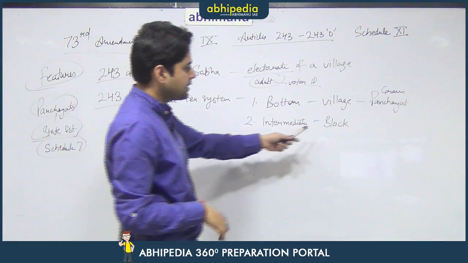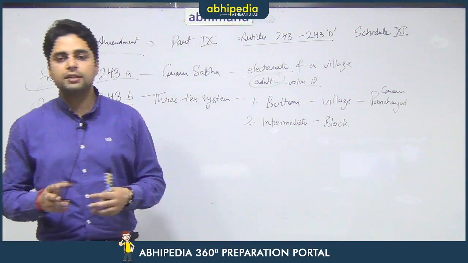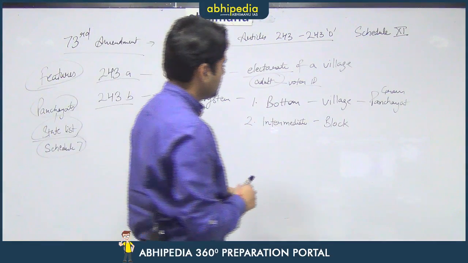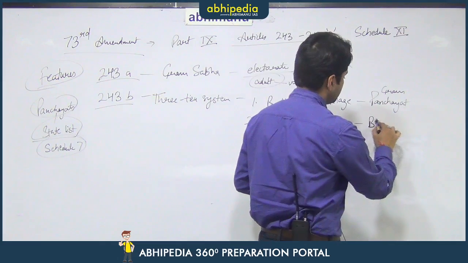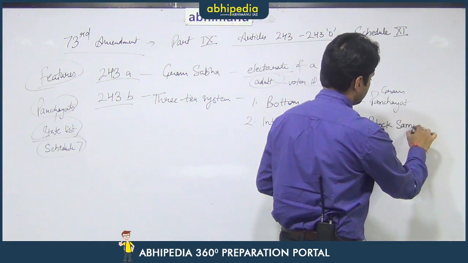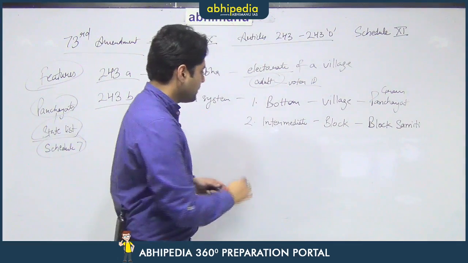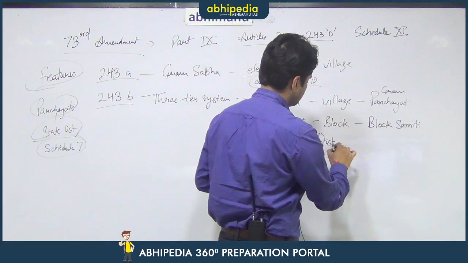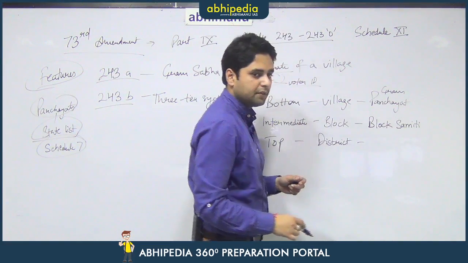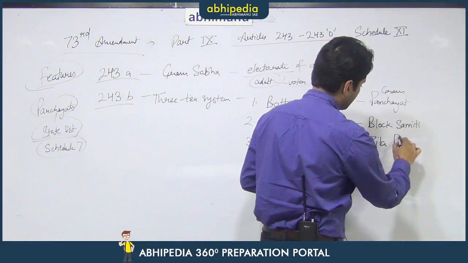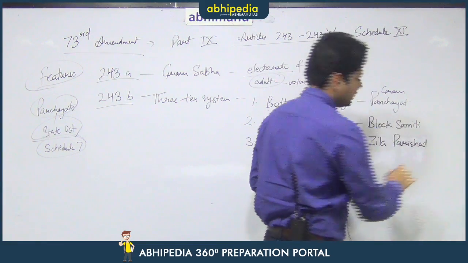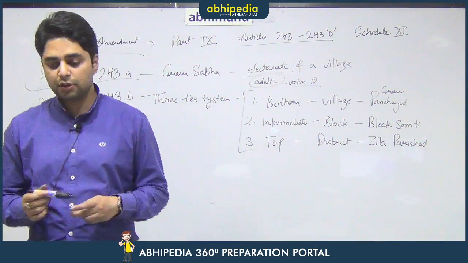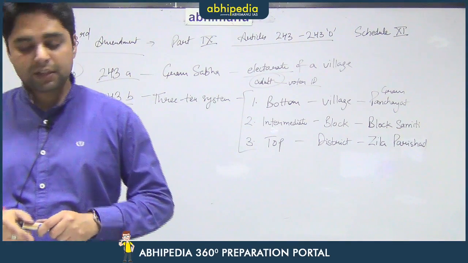So, at the intermediate level there is block, and in block there can be any number of villages. There can be 5 villages, 10 villages, 20, 30, 50 villages, that depends on that particular state. So, at the intermediate level there is block samiti. Then at the top level there is district, and at the district level there is Zilla Parishad. So, this is the three-tier system of the Panchayati Raj institutions which every state has to follow.